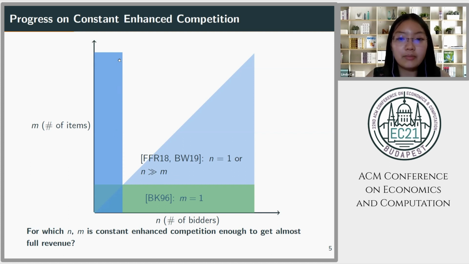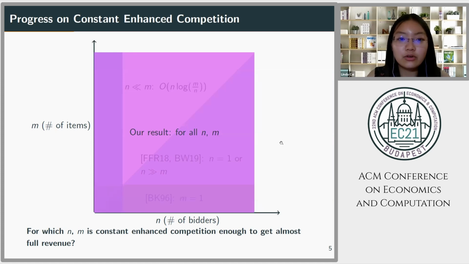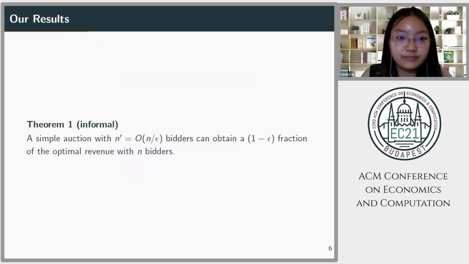So what about this upper triangular part where m is much larger than n? Prior to our results, only super constant enhanced competition is known in this setting. And our results complete the story on constant enhanced competition by showing that for all n and m, regardless of whether they're constants or how they relate to each other, constant enhanced competition is enough to get almost full revenue. So specifically, what we prove is that a simple auction with O of n over epsilon bidders can obtain a 1 minus epsilon fraction of the optimal revenue with n bidders.